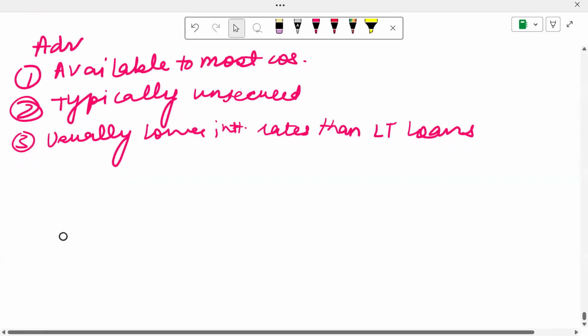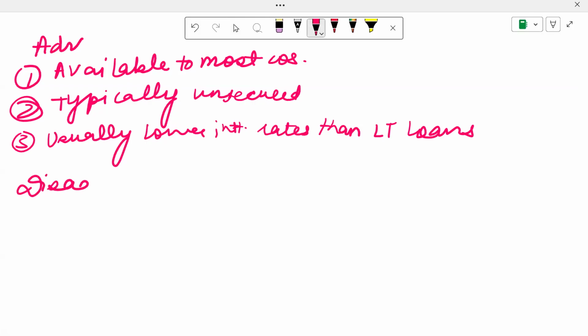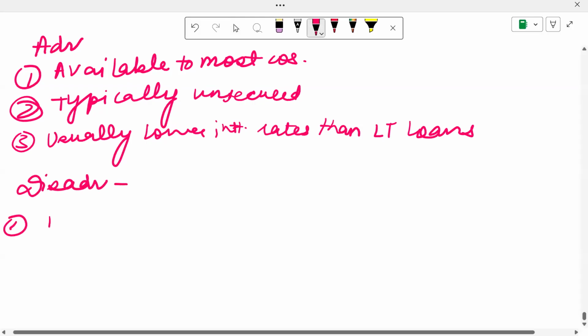Now let's speak about the disadvantages also. Disadvantages over here, number one, arrangement fees could be high.